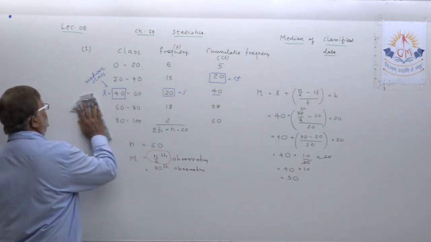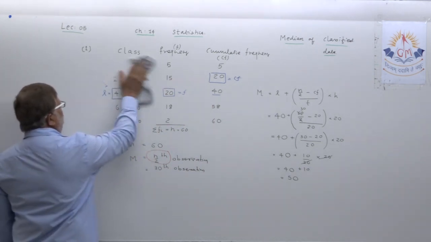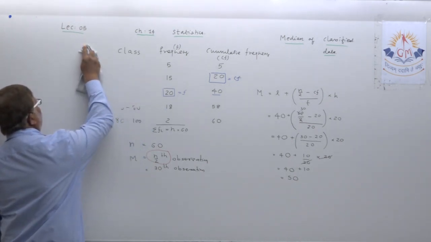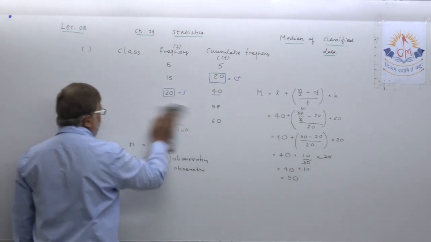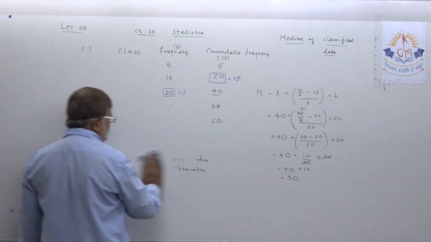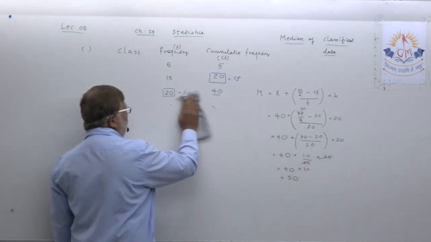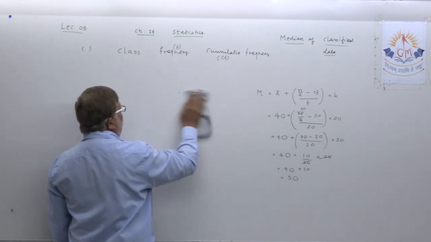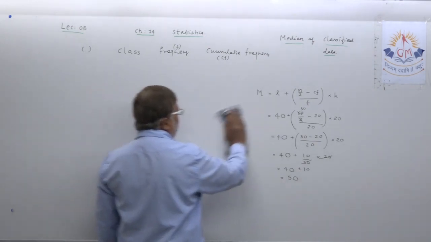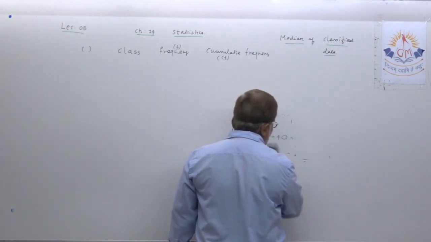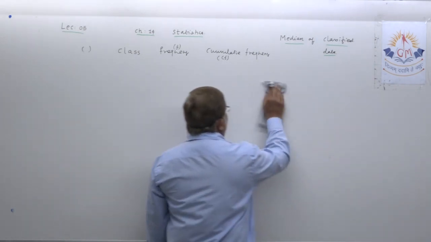Let us take one more example to strengthen the topic in your mind. Two examples of a similar type will definitely strengthen your topic, right. One more example to find the median of the data, okay.